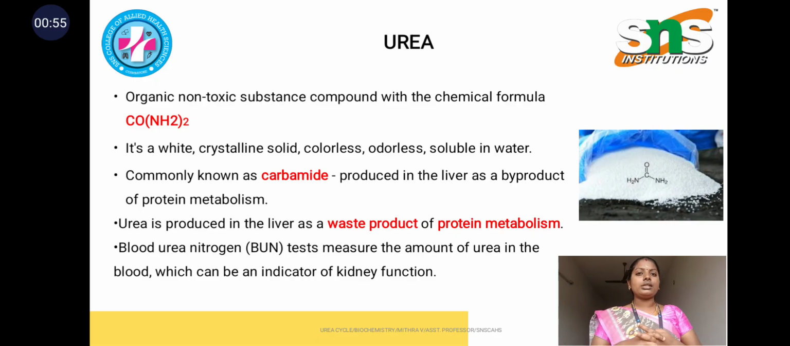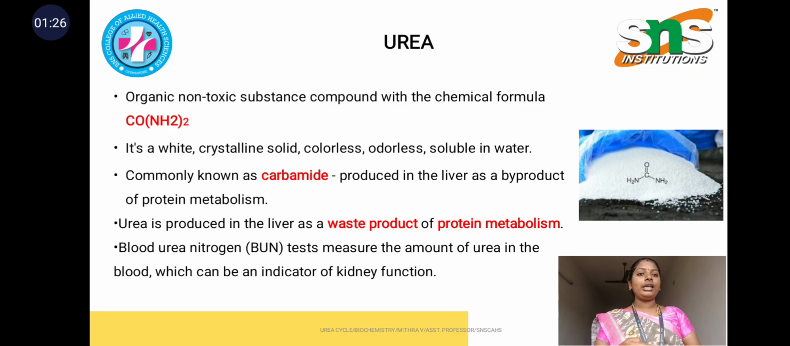Urea is an organic, non-toxic compound with the chemical formula CONH2. It is non-toxic, whereas ammonia is toxic. It is a crystalline white powder, in the form of a solid, colorless, odorless, and mainly soluble in water. Since it is water soluble, it is easy to excrete in our urine. Urea is commonly called carbamide.